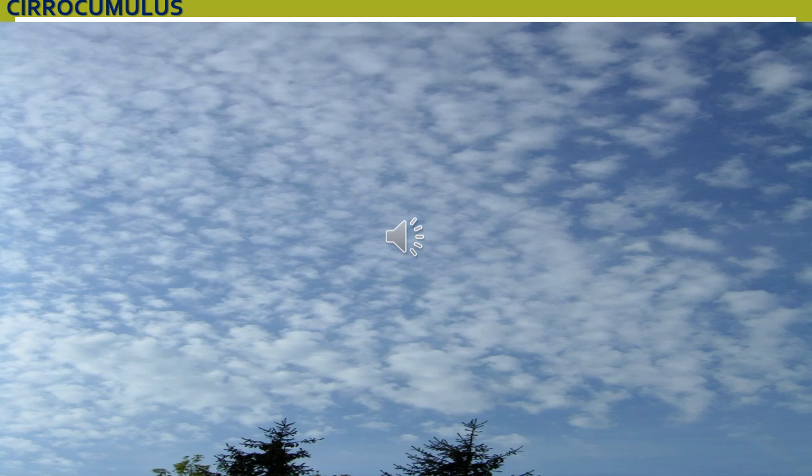So cirrus clouds are detached clouds in the form of white delicate fibers. Cirrocumulus are white patched, sheet or layer-like clouds composed of ice crystals. Then cirrostratus: smooth, milky, transparent whitish cloud composed of tiny ice crystals. They are transparent, smooth, and milky in nature.